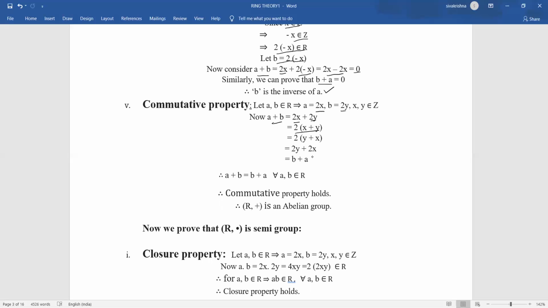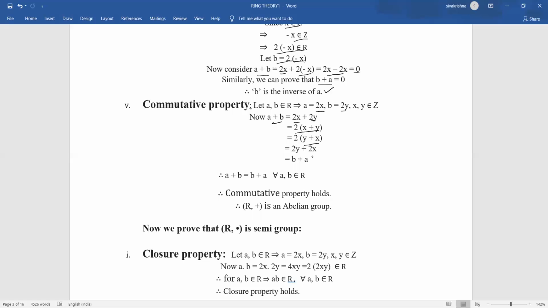Here x plus y can be written as y plus x with the help of the commutative property in integers. In the set of all integers, clearly the commutative property holds, but we have to prove the commutative property for our set capital R. So I am using the commutative property in the set of all integers, so that x plus y can be written as y plus x.